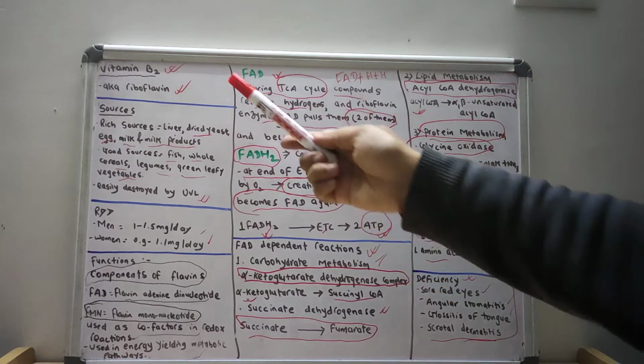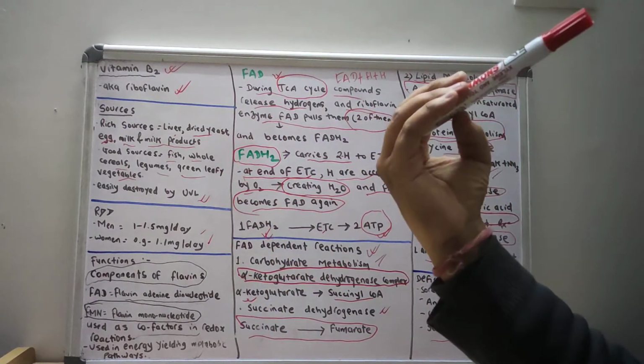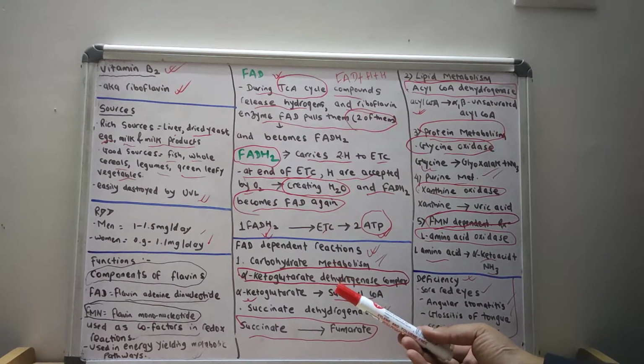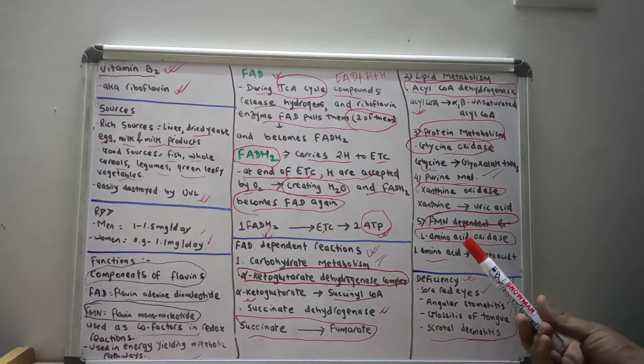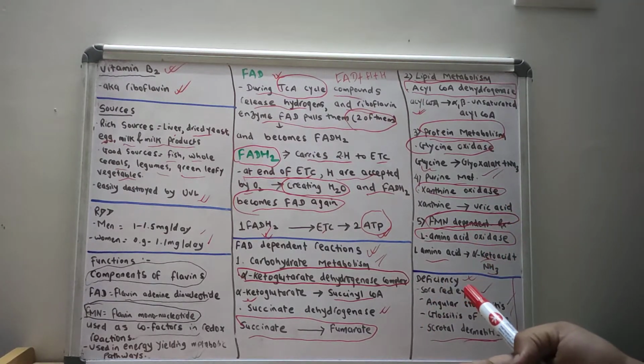So we discussed the brief introduction, the various sources, recommended daily allowance, the functions, and the various FAD dependent reactions that you should know, and what happens when there is a deficiency of vitamin B2. We have discussed this in detail. So I hope you understood this lecture.